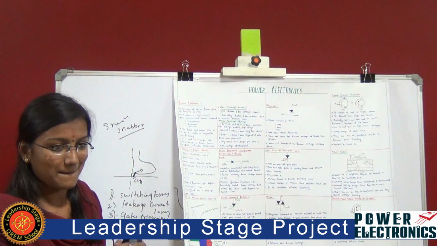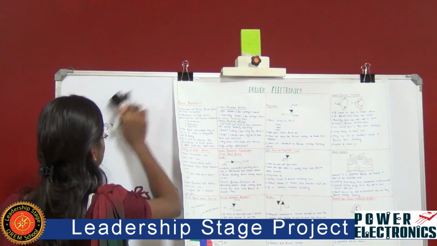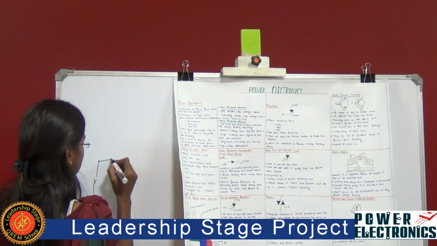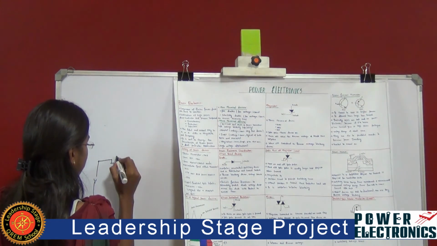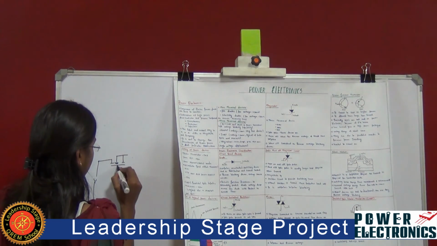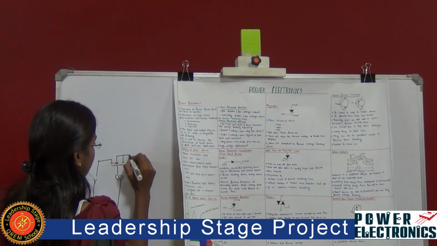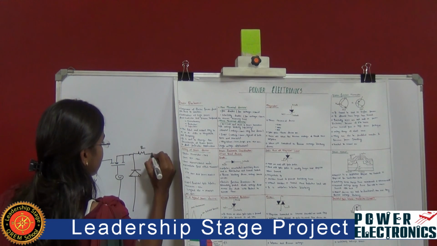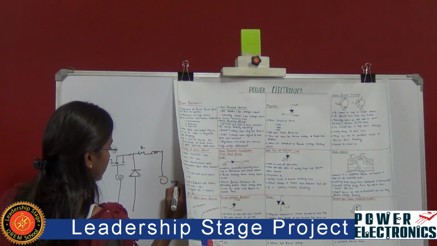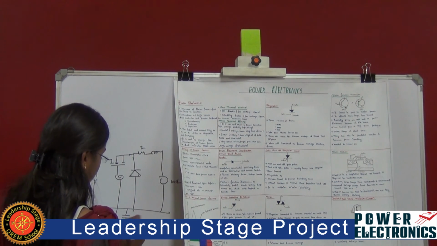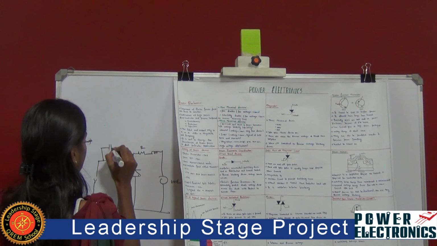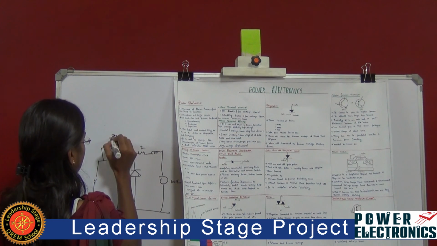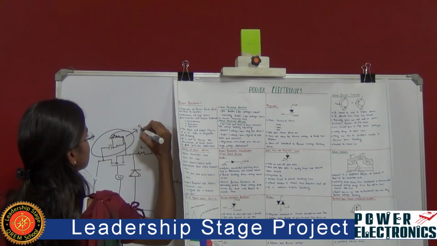Can you draw the snubber circuit? Yes. This is the voltage source, which is fed to a MOSFET connected with a freewheeling diode, with one resistance and inductance, and this is the output. So this part is called a snubber circuit.